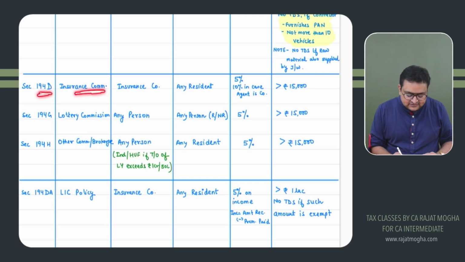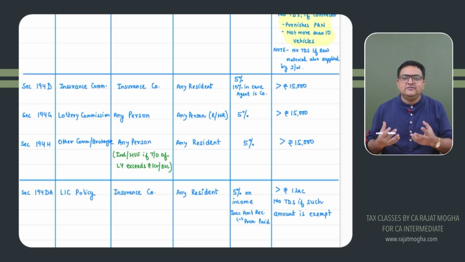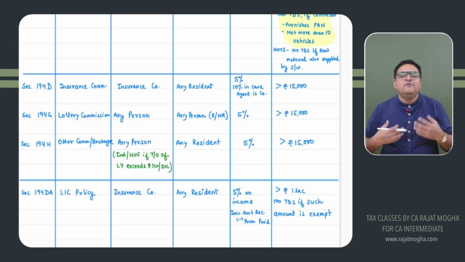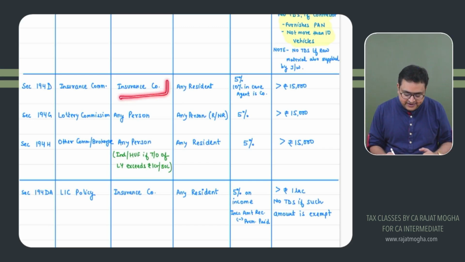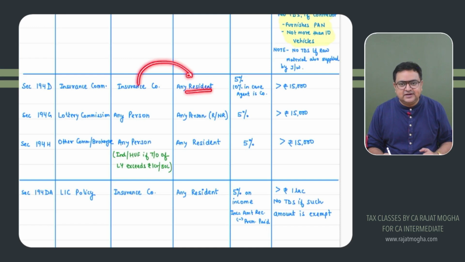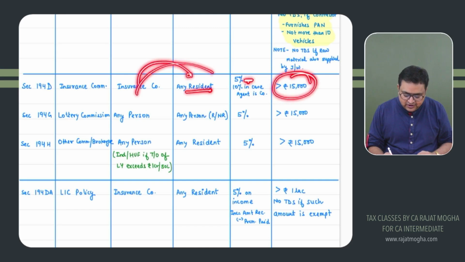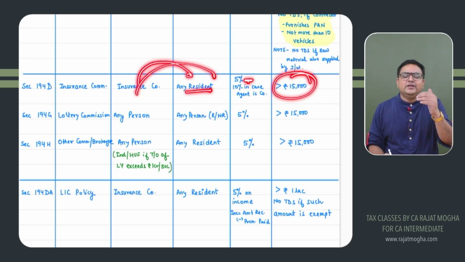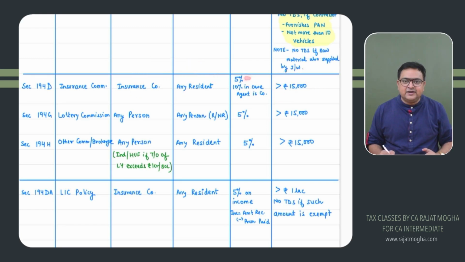194D is insurance commission. So who receives insurance commission? The insurance agent. Who will pay this insurance commission? The insurance company. So whenever an insurance company is paying their insurance agent, and this agent is a resident, the rate of TDS would be 5% if the insurance commission being paid is more than 15,000. If it is 15,000 or less during the year, no TDS. If it is more than 15,000, please deduct TDS. The TDS rate would be 5%.